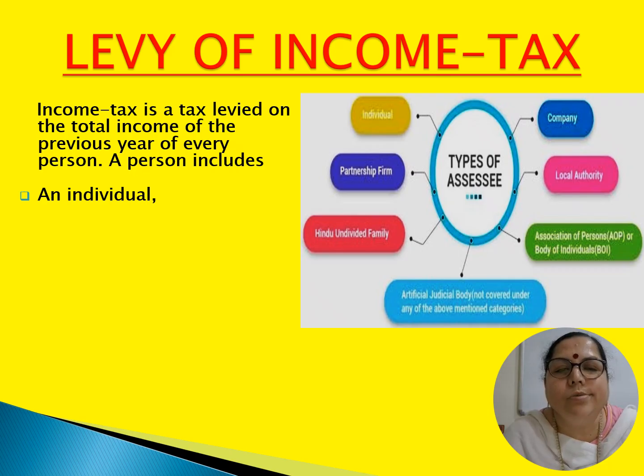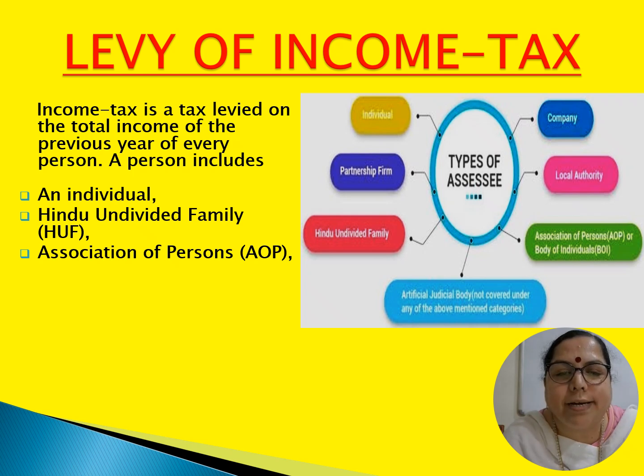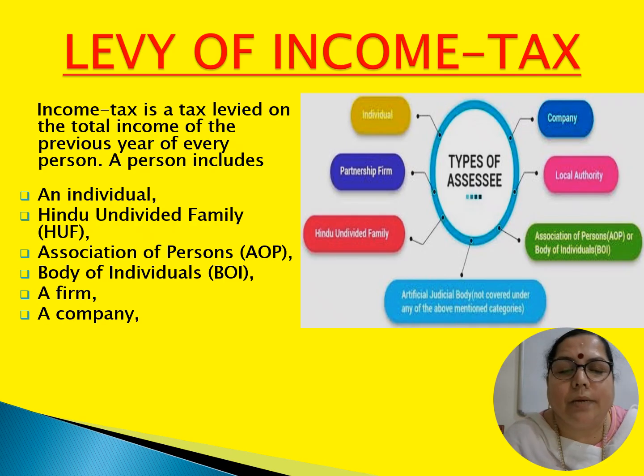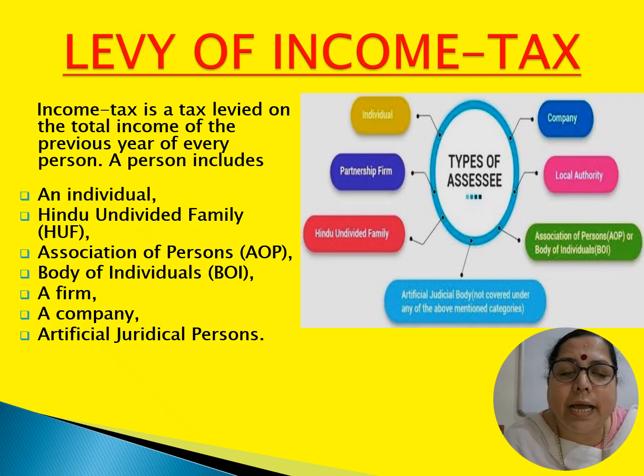And a person here includes an individual, that is a human being, and HUF, that is Hindu Undivided Family, association of persons, that is AOP, body of individuals, that is group of persons, BOI, and a firm, that is partnership firm, and a company registered under the Companies Act 1956, and any artificial judicial person, that means any organization that is registered under a particular statutory legislation, on which levy of income tax can be calculated or charged.